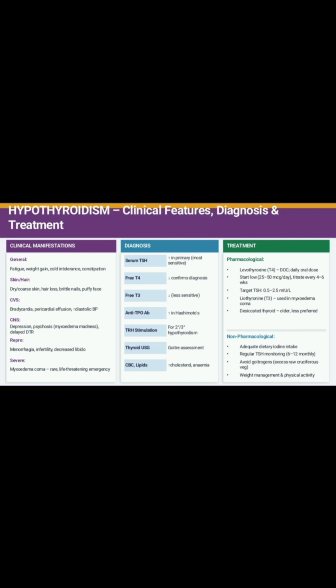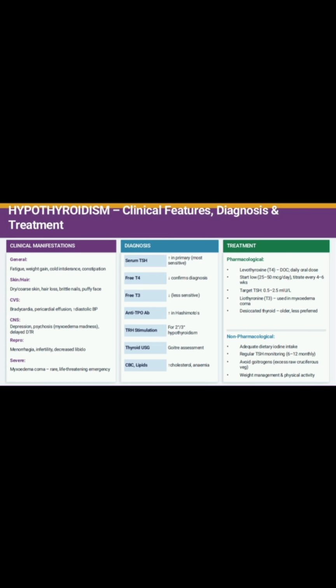Next is the diagnosis: how can you diagnose hypothyroidism? You can check T3 or T4 by checking the TRH in the body. For secondary and tertiary hypothyroidism, a thyroid ultrasound is there for checking of goiter, and a CBC count for cholesterol checking. Serum TSH is for primary hypothyroidism.